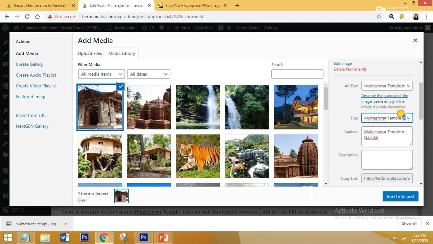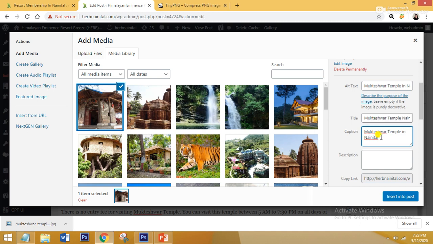I will change it from here. I will remove this, and it still provides meaning to my image. As I will keep Mukteshwar Temple, Nainital in my image, I will give this title Mukteshwar Temple Nainital. It will also be searchable because it is also a keyword which is searched by users.